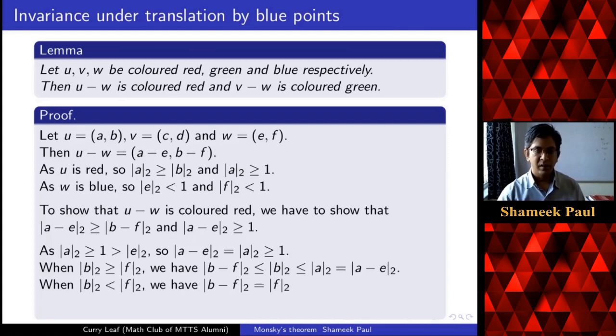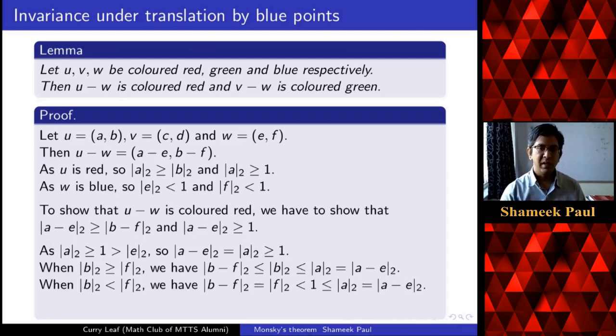The other case is when it is strictly less. In that case, the difference has norm equal to the bigger one. And now the two-adic norm of F is less than 1, and 1 is less than the two-adic norm of A. Again, the two-adic norm of A is equal to the two-adic norm of A minus C from this. So in both cases, we have shown that the two-adic norm of B minus F is less than or equal to the two-adic norm of A minus C. That means the coordinates of U minus W satisfy the condition to be a red point.